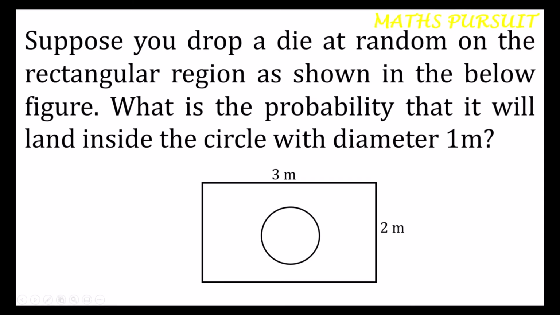The given question is, suppose you drop a die at random on the rectangular region as shown in the below figure. What is the probability that it will land inside the circle with diameter 1 meter? So guys, this question looks to be a little confusing, but believe me, once we start the workout, you will see that this question is very simple and very easy to answer. So let's see how we are moving ahead and how we are solving this question.